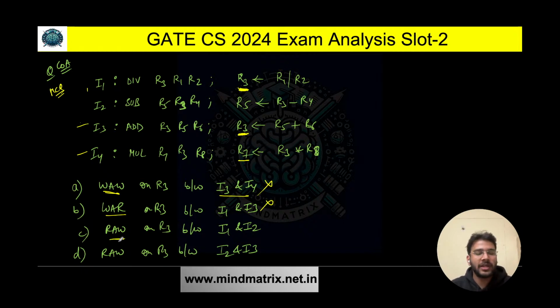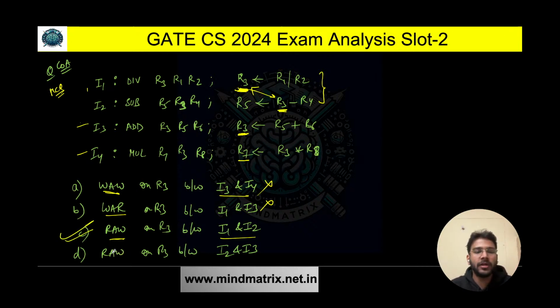What about option C? Read after write between I1 and I2. So it is talking about these two instructions. Read after write, is it correct? We are reading the value of R3 and here we are writing. So we are reading after writing it. So yes, there is a dependency on R3 between I1 and I2 instructions. So option C is definitely correct.